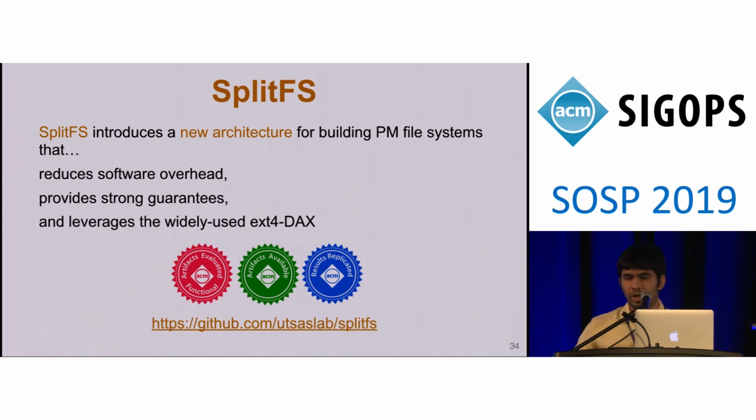Right. So I don't have concrete numbers to support that, but it depends on each file system. For example, in ext4, you have to allocate a new block. You have to update a bunch of metadata such as inode and block bitmap on a simple operation like append, and all that leads to overhead. In the case of Nova, you have to log the entries and then update the tail pointer, flush it, and the overhead comes from those operations and also from the context switch from user space to kernel.